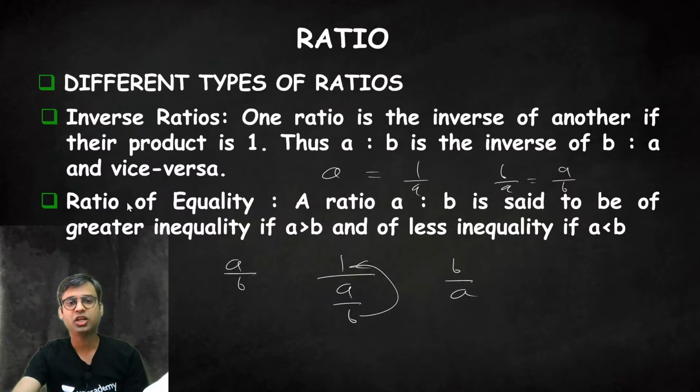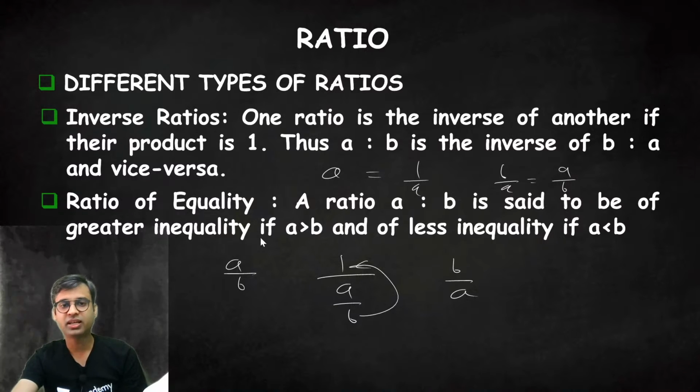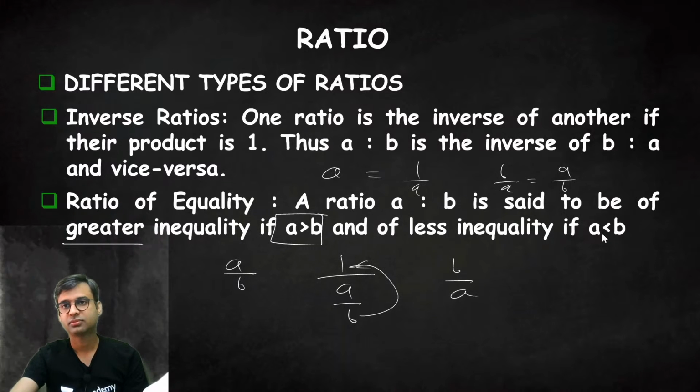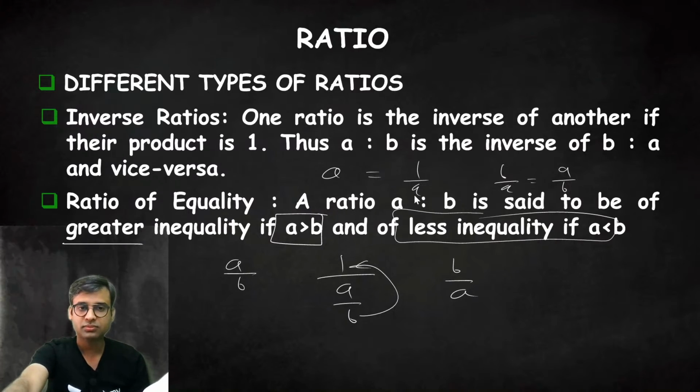Ratio of inequality. A ratio A is to B is said to be of the greater inequality if A is greater than B, and less inequality if A is less than B. Obviously, if A is more than B, it is the greater inequality. If A is less than B, it will be the smaller inequality.